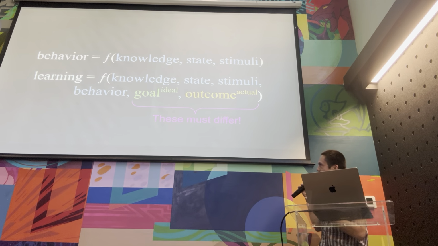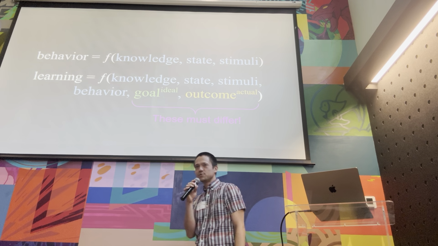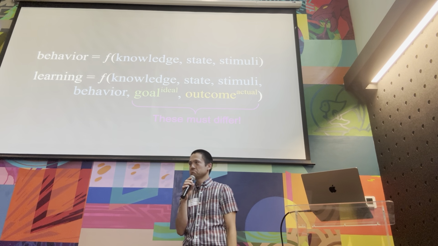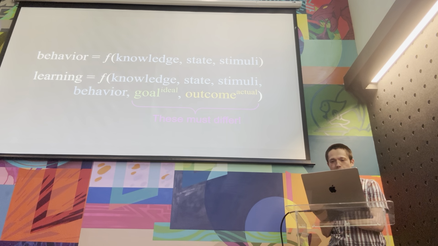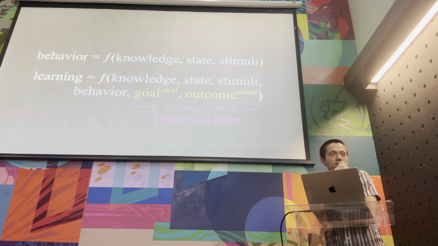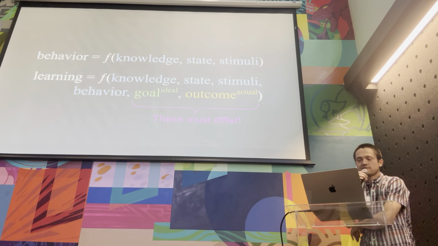We have to actually mess up, right? We have to not get it perfect, because if you get it perfect, did you learn anything? You didn't need to learn anything. Either you didn't need to, or you just didn't learn anything.